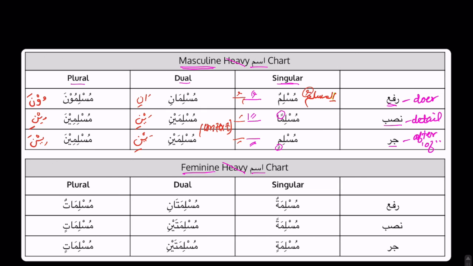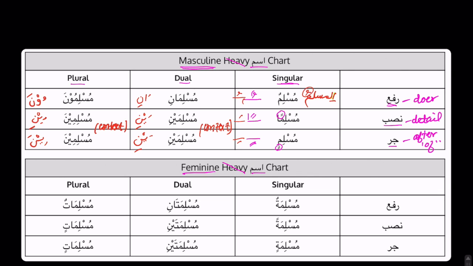Now, again, the nasab and jar for plural look the exact same. So again, we're going to differentiate based on context. And inshallah, it will not be confusing when we do examples. So let's do this chart together, and inshallah, let's have this memorized by the next video.